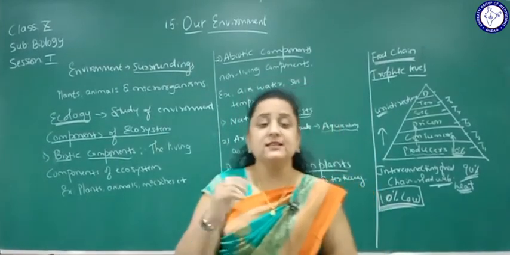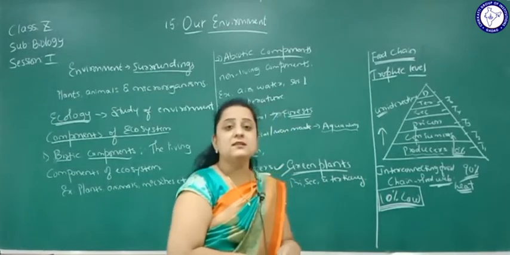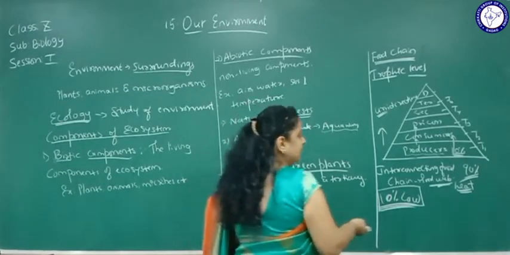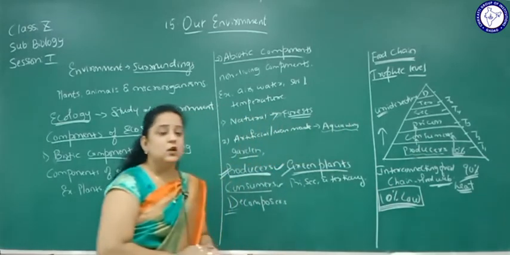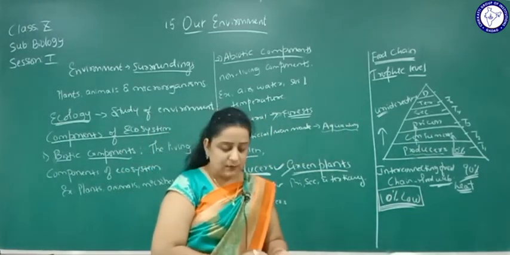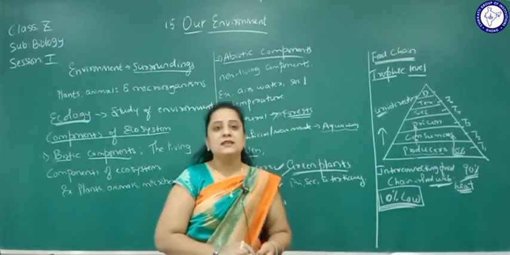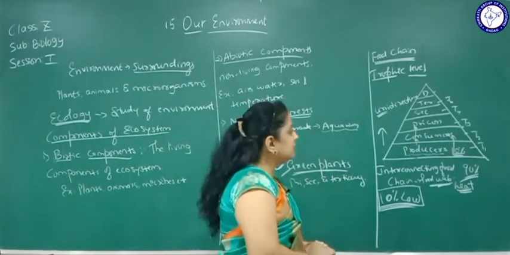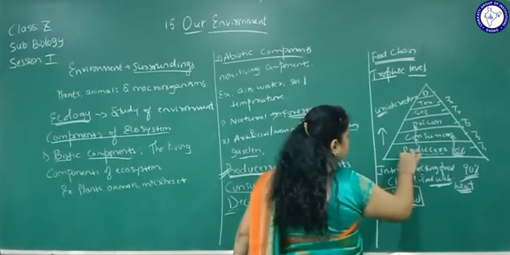Now, as these organisms move from one trophic level to another, some chemicals are being utilized. Chemicals are entering from plants. How are the plants getting chemical substances? Nowadays in agriculture, people are using chemicals in the fields to protect crops from insects and pests. Then some amount of chemical is introduced into this ecosystem.